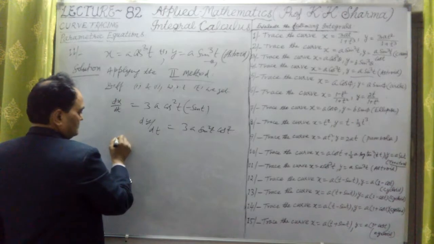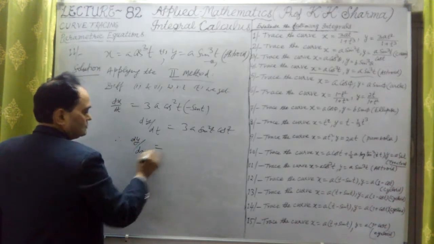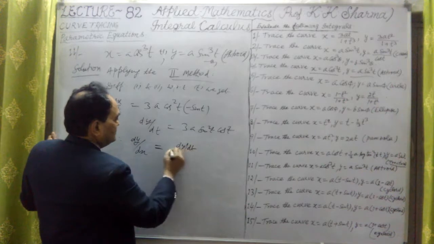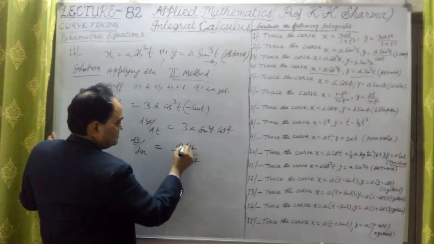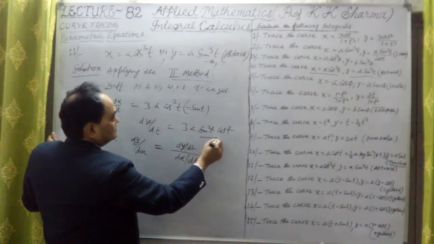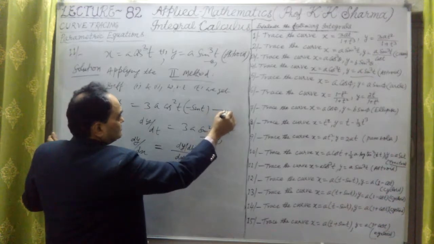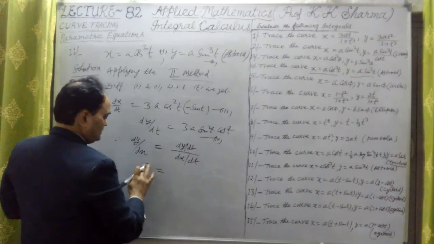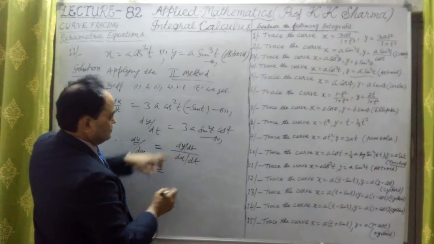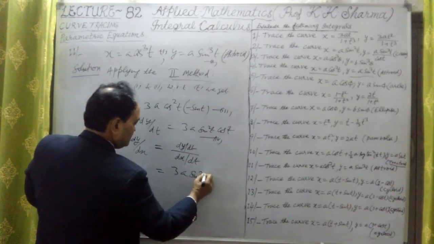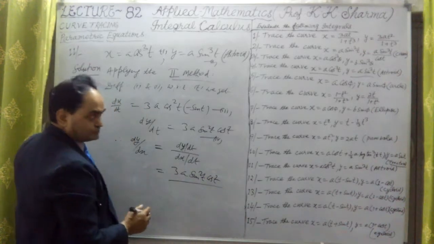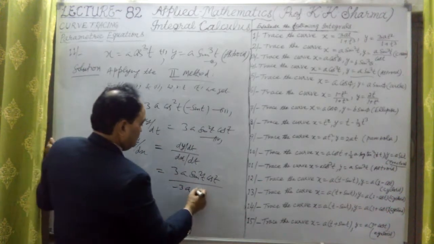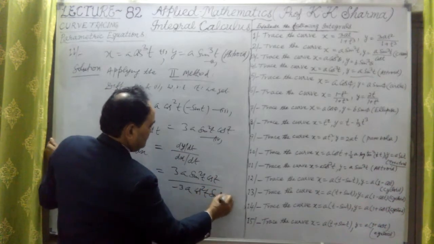So dividing, therefore dy by dx is equal to dy by dt divided by dx by dt. So dividing the fourth by the third, we obtain dy by dx is equal to 3a sin square t into cos t divided by minus 3a into cos square t into sin t.